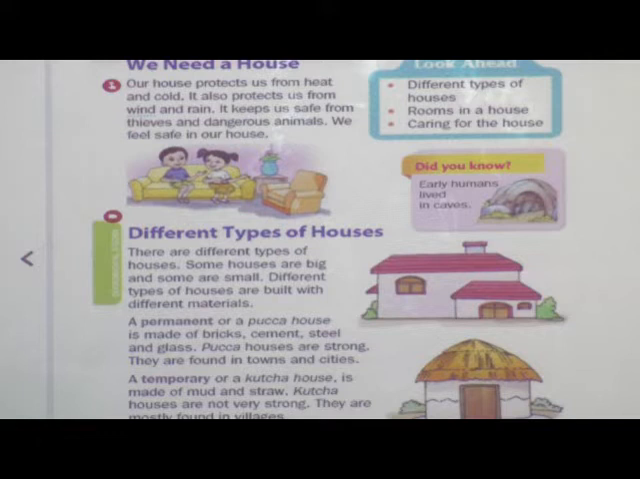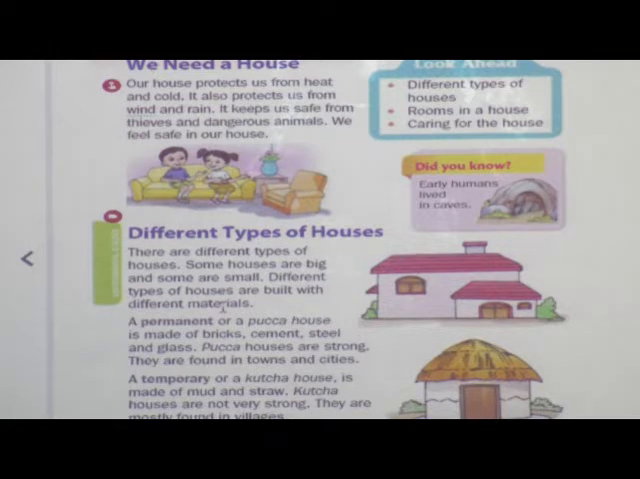See, there are different types of houses. Some houses are big and some are small. Different types of houses are built with different materials.